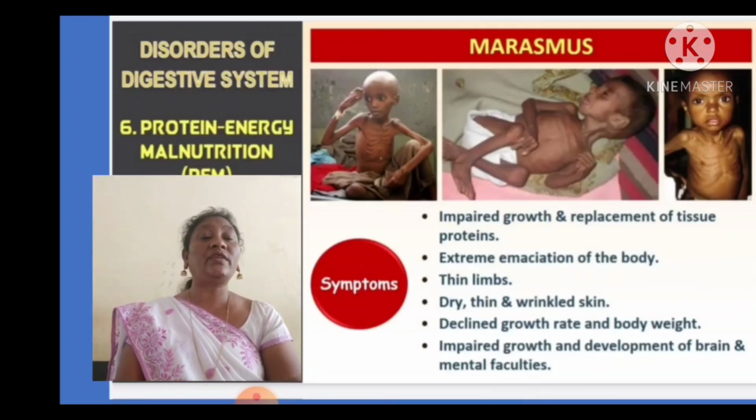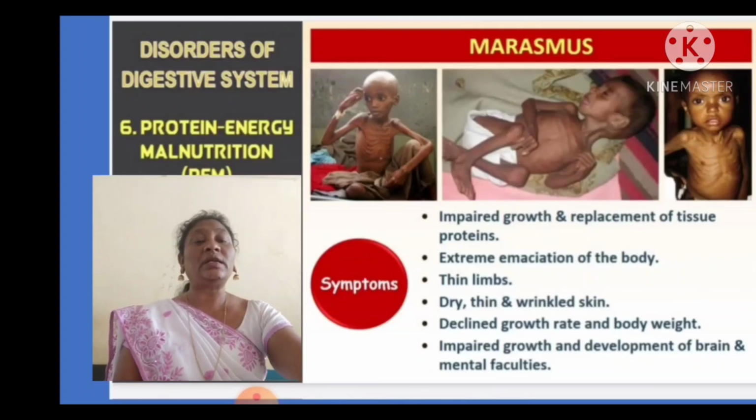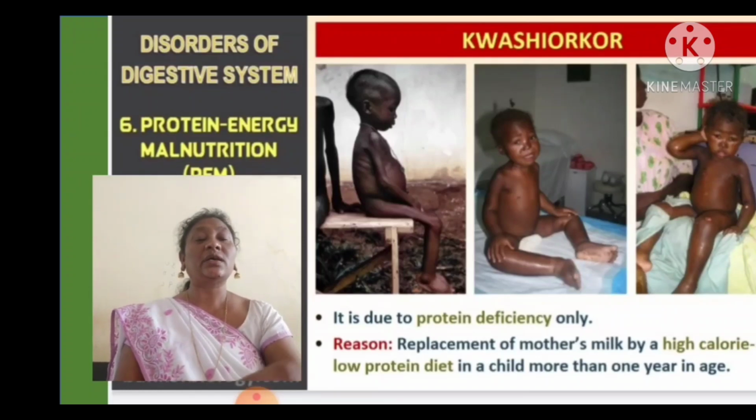The growth rate will decline and the body weight will be reduced. Impaired growth and development of the brain and mental disorders will take place. So it is due to protein deficiency only. The reason is replacement of mother's milk by a high calorie, low protein diet in a child more than 1 year in age.